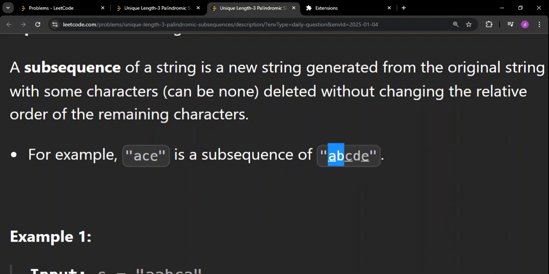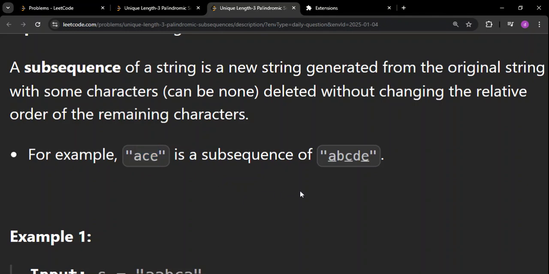Take the whole string, remove one or two characters or null characters. You need not even remove anything, or you can remove something. After that, whatever is remaining is called a subsequence. In this case, if you see, they are removing B and D. Okay, so you're left with ACE. The idea here is the sequence in which A, C, and E appear. A appears first, then C appears, and then E appears. If you maintain the same sequence, you are going to get a subsequence of the original string. So that is the idea behind subsequence.